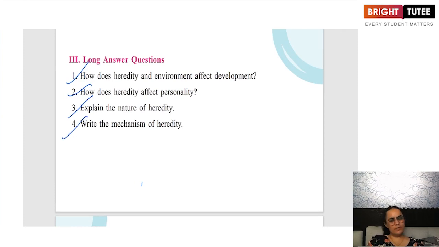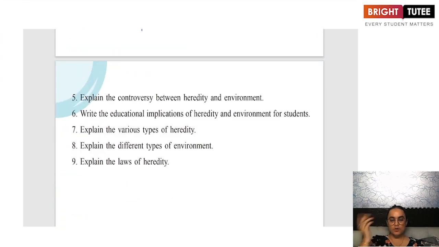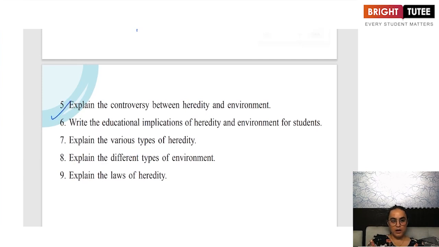The mechanism of heredity: it is mating, growth, chromosomes and genes, and then we have the chance factor. You have to describe them. The controversy between heredity and environment, this is again a subtopic which is given in your book. You have to write what is there beneath it. The educational implications, this is the last thing that we've learned, the educational implications of heredity and environment.